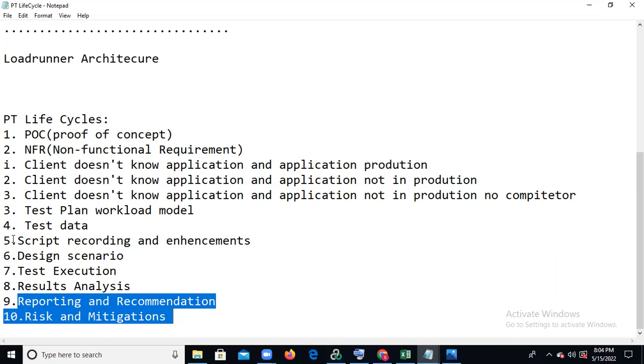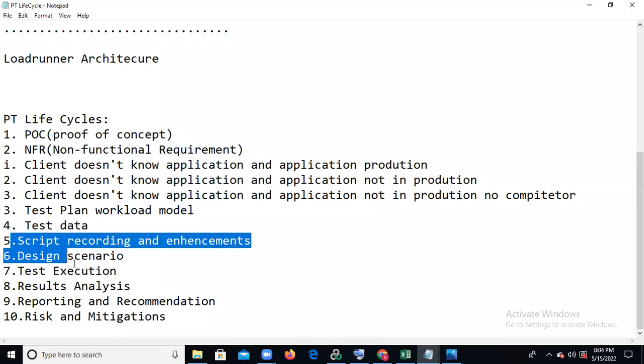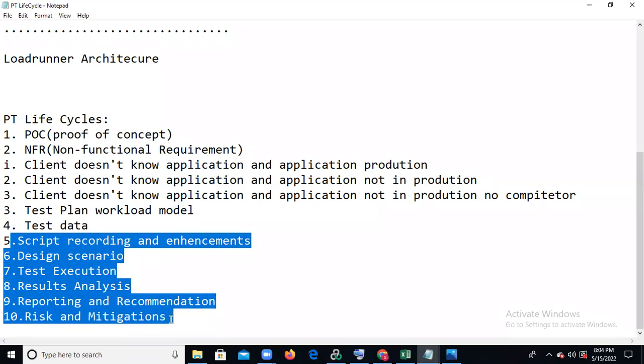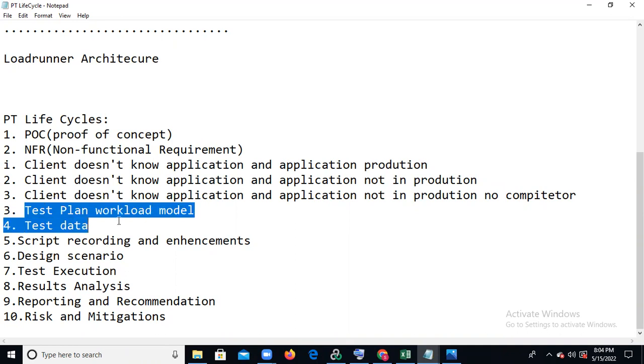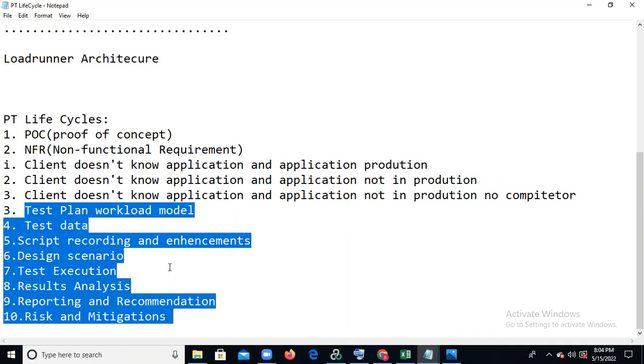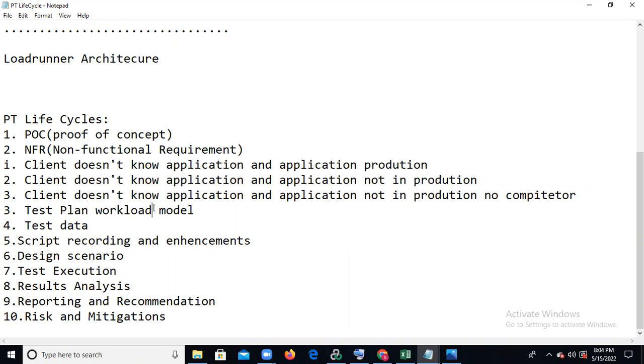From the fifth step onwards, using these 5 components we can do our performance testing. Okay, I will explain one by one. What is the POC? If it is a new project, you need to start with the POC. If it is an existing project, then you start with the test plan, test data and scripting. These all things you can do.